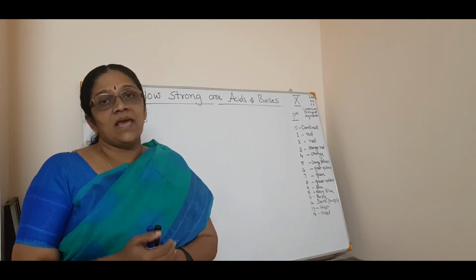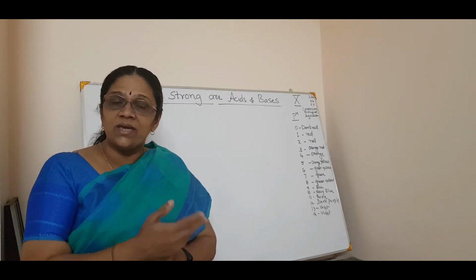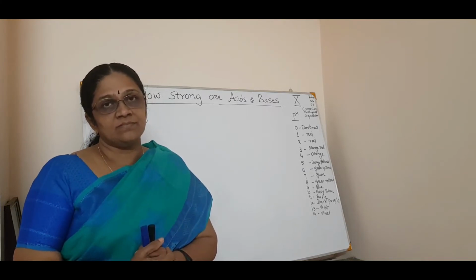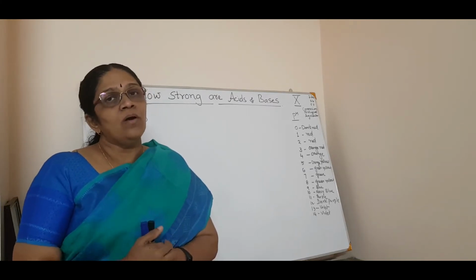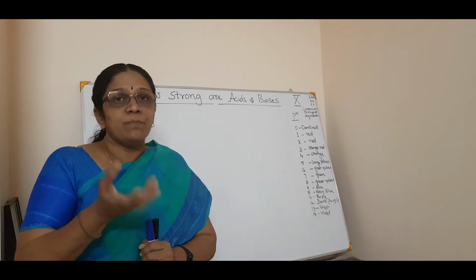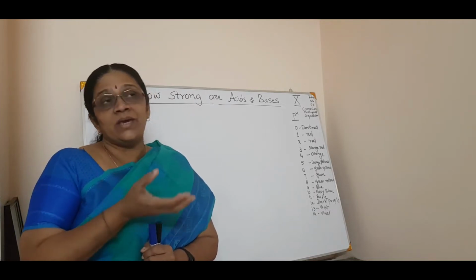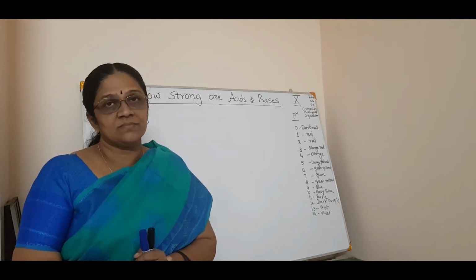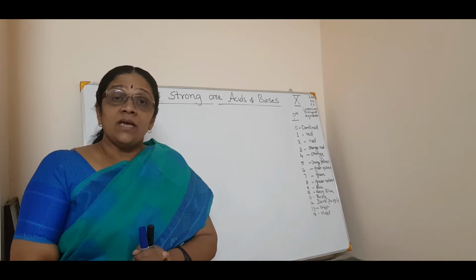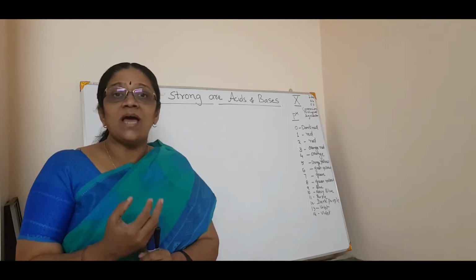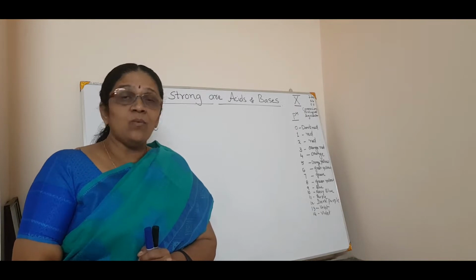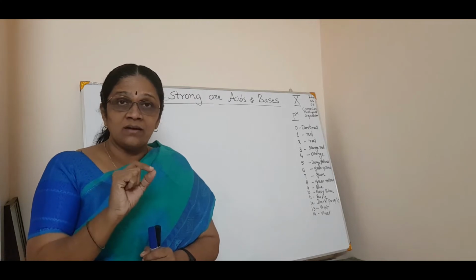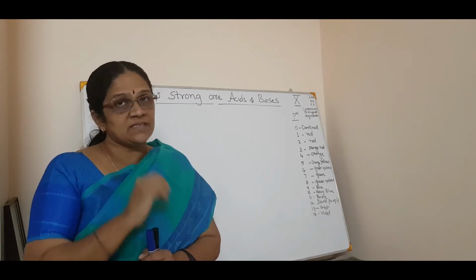Or if I say acetic acid is a weak acid, or sodium carbonate is a weak base, how will I prove it? Quantitatively, is there any measurement by which we can prove that the given acid is strong or the given base is strong? In the first session, we studied the acid-base indicators. What do the acid-base indicators tell us? It only tells whether a given solution is acid or base.